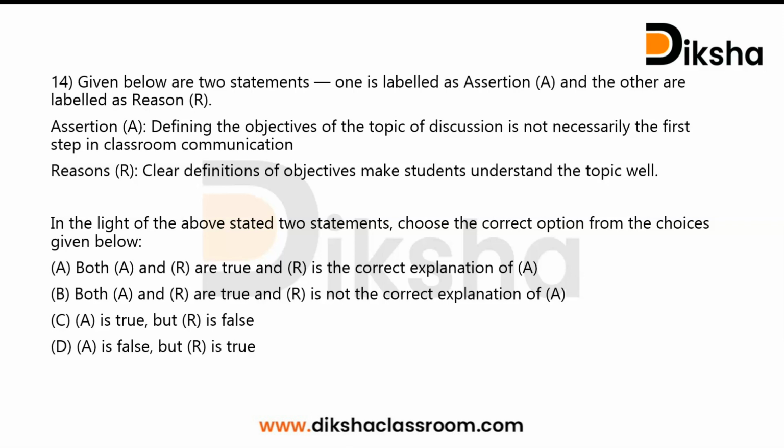Here, the given assertion is false because in classroom discussion, defining the objectives of the topic of discussion is the first step. So assertion says it is not necessary. So we can say that assertion is a false statement. The students must be clear about the objectives of the topic that they are going to discuss in the classroom. But when considering the reason statement, it is true. Because making the objectives clear to the student will lead to a better understanding of the topic. There will be systematic and comprehensible learning when objectives are defined well. So the reason statement can be considered as true. So as you can see, assertion is false and reason is true. So the correct answer will be option D.